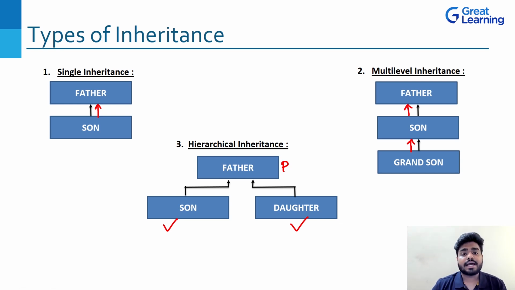Because a father can have two children, right? A son and a daughter, and both of them can inherit the properties from their father, correct? So how do we write this? How do we actually write it, correct?